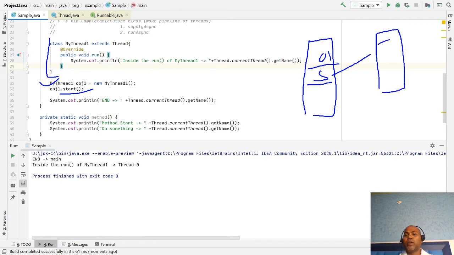A new thread is created, and what does the new thread do? This is your thread class. The thread class has a run method, and whatever is written inside run is executed. But whenever this new thread is started, the main thread's execution does not stop, it continues running. Whatever is written here, the main end statement, is printed first.